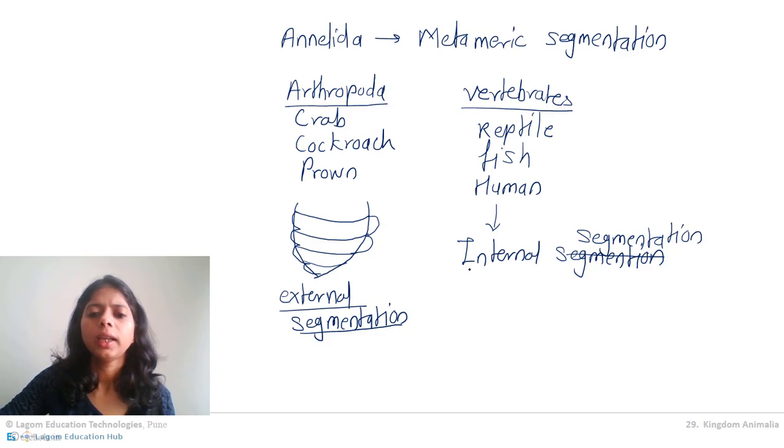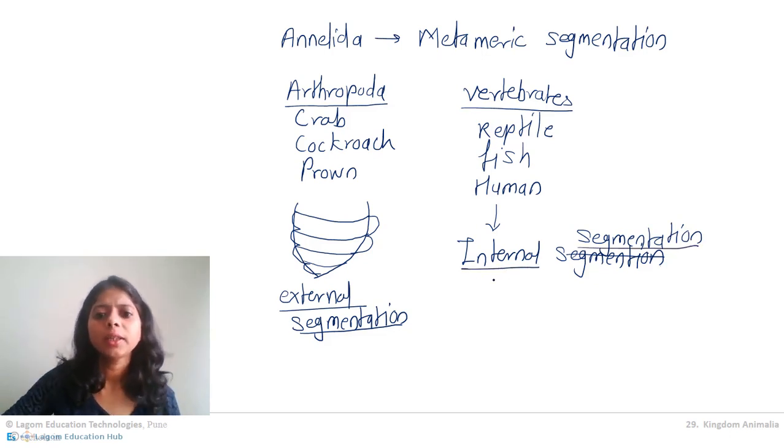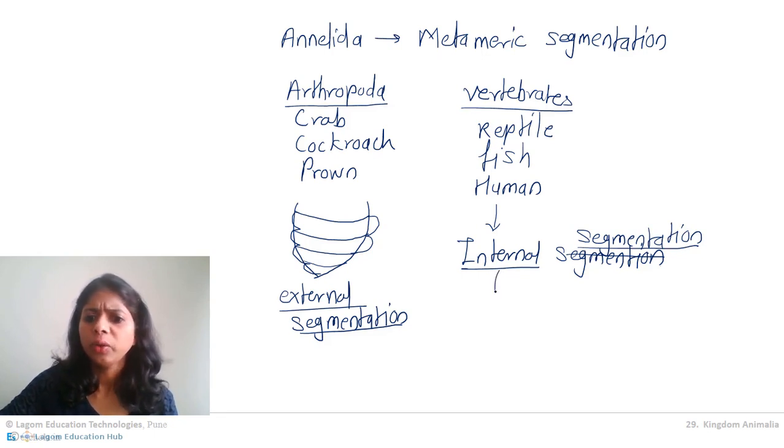We show only internal segmentation. Now internal segmentation means what? Try to understand. Do you see any outside segmentation on our body? No, we don't show any outside segmentation, outside linear division of our body. But internally our body shows repetition of organs.